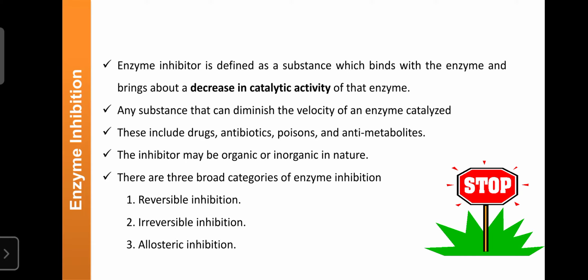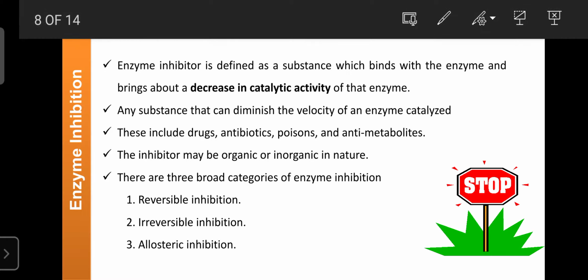Regarding the definition, an enzyme inhibitor is defined as a substance which binds with the enzyme and brings about a decrease in the catalytic activity of that enzyme. Here, certain substances are there whose structure is similar to the substrate.